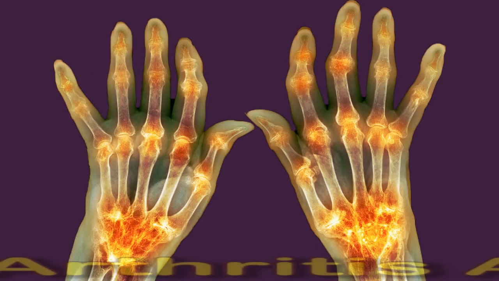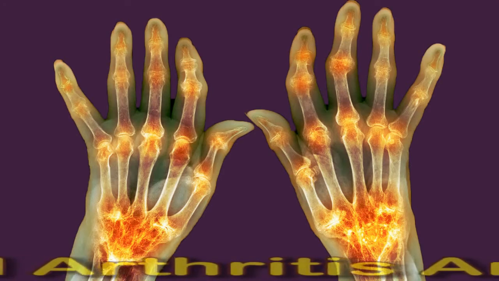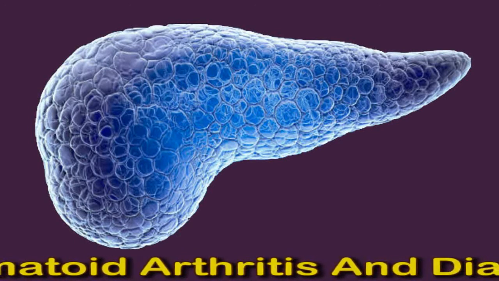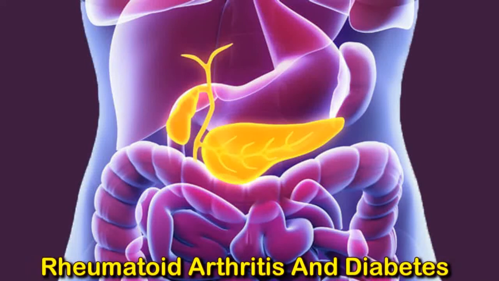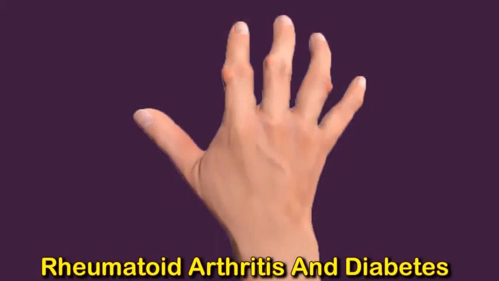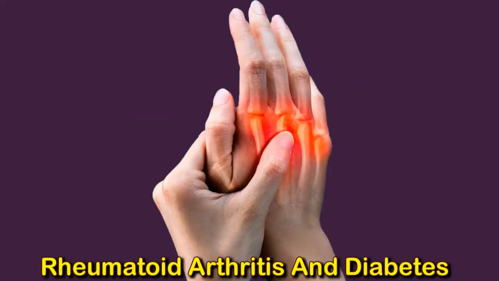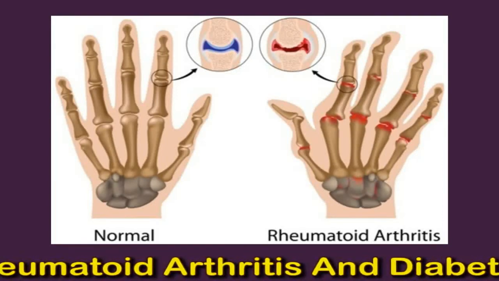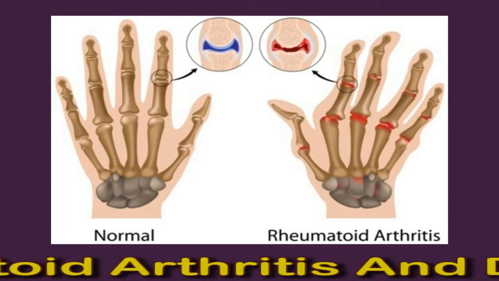Rheumatoid arthritis and diabetes. What is the link? Rheumatoid arthritis is a type of inflammatory arthritis and autoimmune disorder. People with rheumatoid arthritis have an increased risk of diabetes, while diabetes can also raise the risk of rheumatoid arthritis. Excessive inflammation, lifestyle factors, and genetics may be among the factors that connect the two conditions. Rheumatoid arthritis and diabetes also share several risk factors and causes, including certain medications.